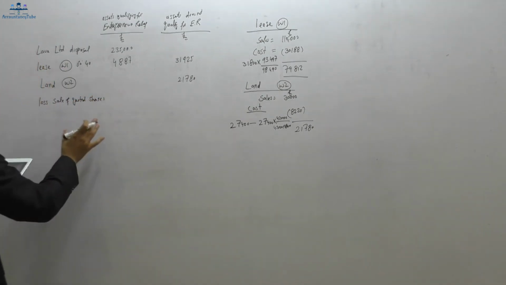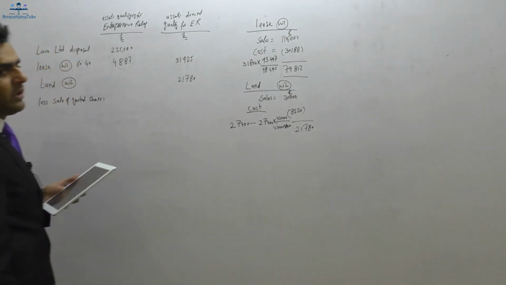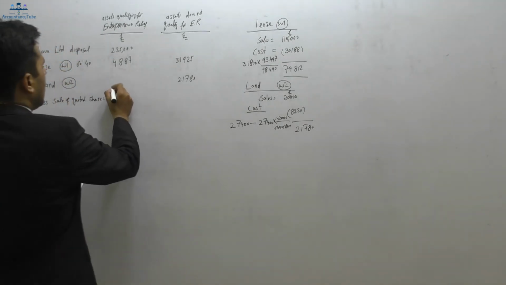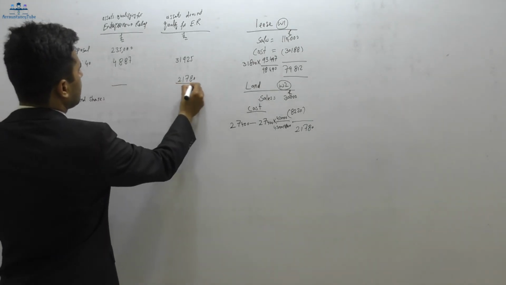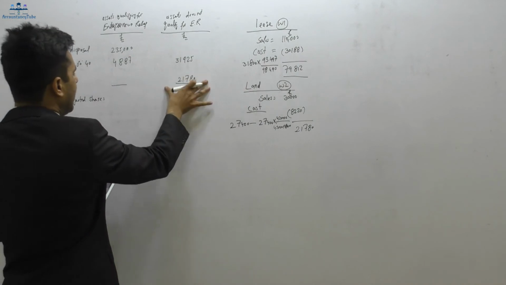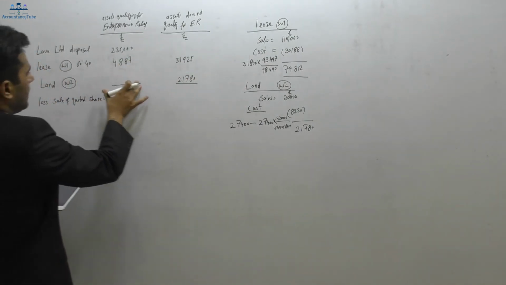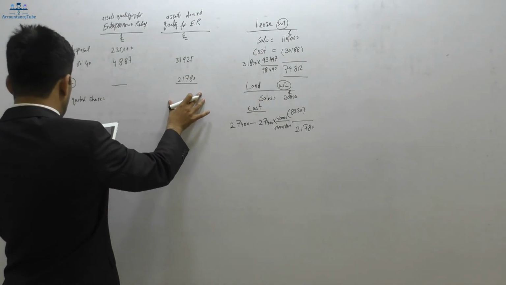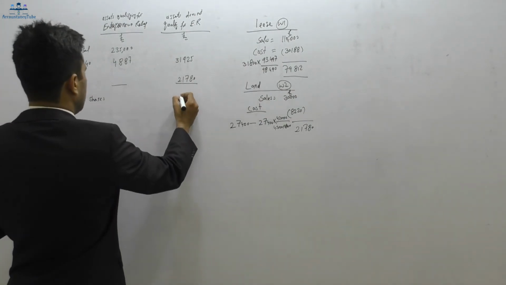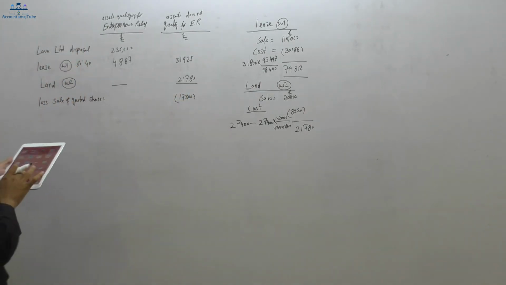Now for the loss, we have two options. We can set it off against this amount or against this amount. Which one shall we deduct it against? I would say we should deduct it against the ones not qualifying for entrepreneur relief, because we'll be paying tax at the higher rate here, and at the reduced rate of 10% there. So it's better to set it off against this amount, where 17,300 is the loss. How much is the total amount anyway?